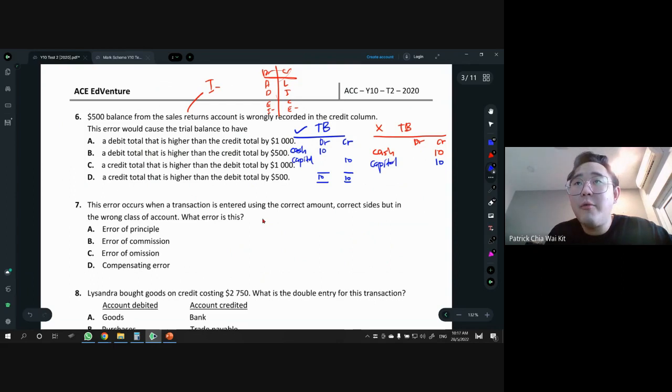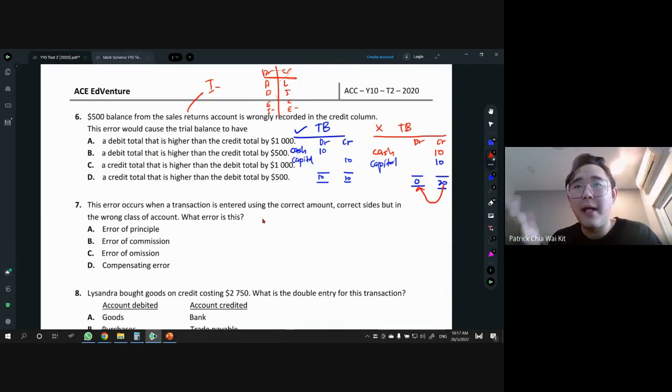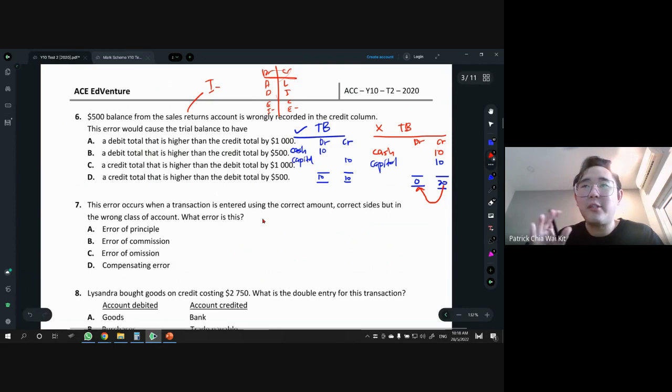Now we look at the total. What happened now? Here 20 and here 0. Got it? Looking at this, you notice that if you do this error, it's supposed to be $10, $10 on both sides, but now it's 20. So you compare, and you notice that when you put it on the wrong side, the amount is doubled. It's 20 to 10, so the amount is more than the other side, double. It's not just $10 but 20. You have to compare like this.